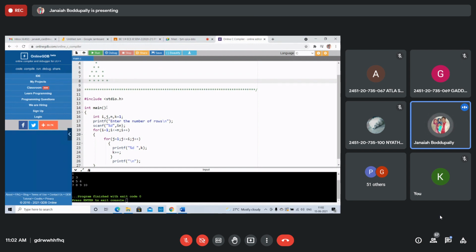How can you get this pattern? 3, 4. You should get a pattern like this. This is right skew, left skew.